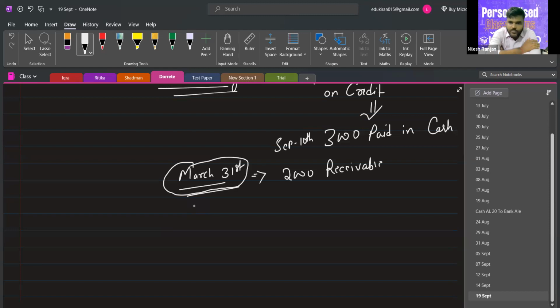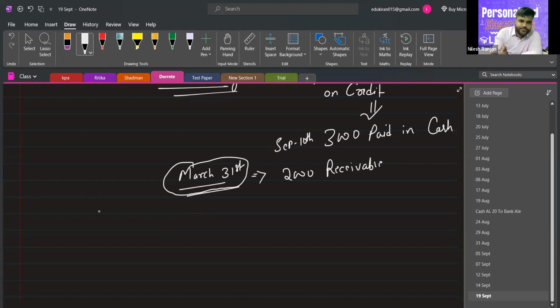Okay, sir. So at the end of every year, we will calculate the balance of each personal account and carry it forward to the next year. Yes, sir. Because due to the end of the year, there is no effect on the balance. It will always be carried forward to the next year. Yes or no? Yes, sir. So that's why personal account balance is carried forward to the next year.